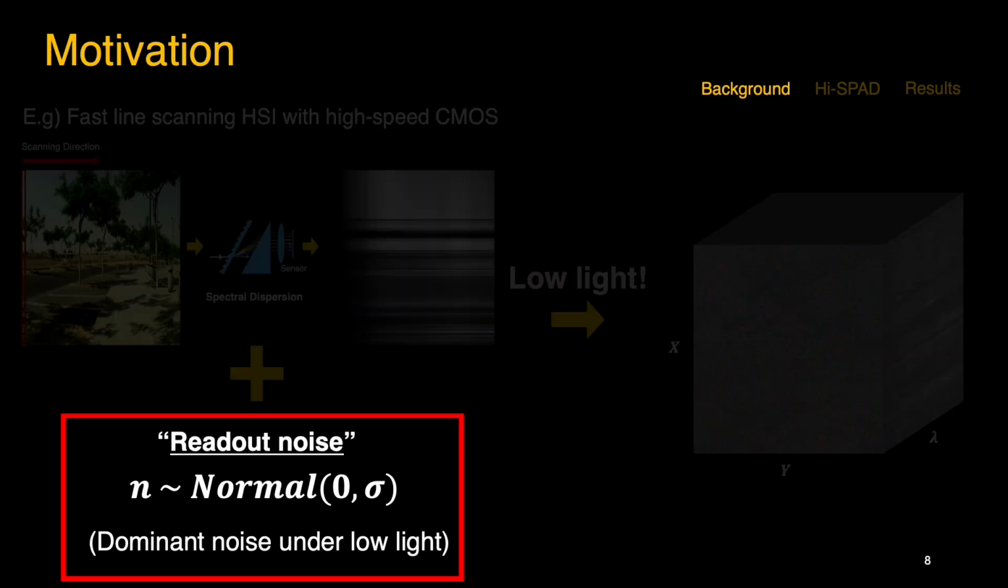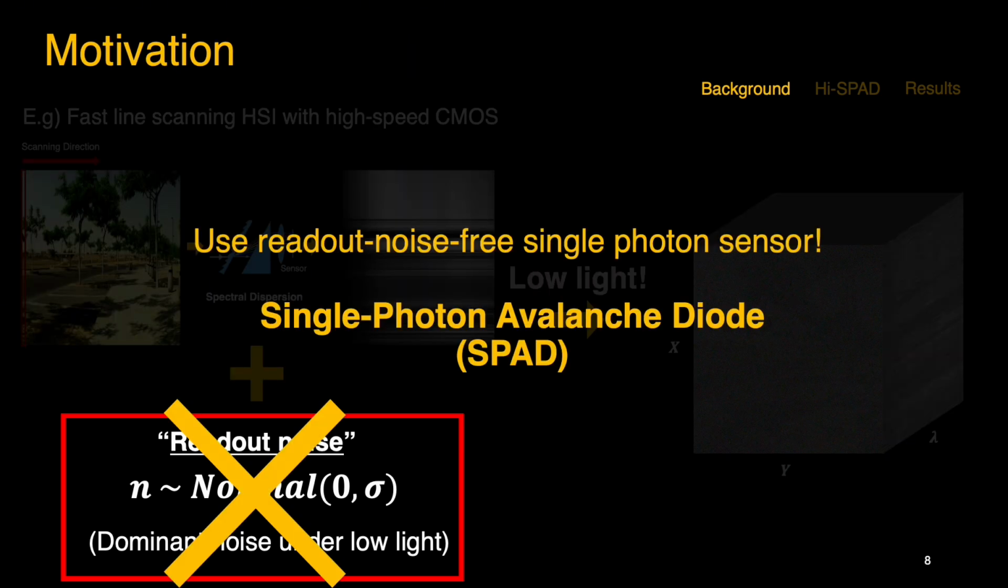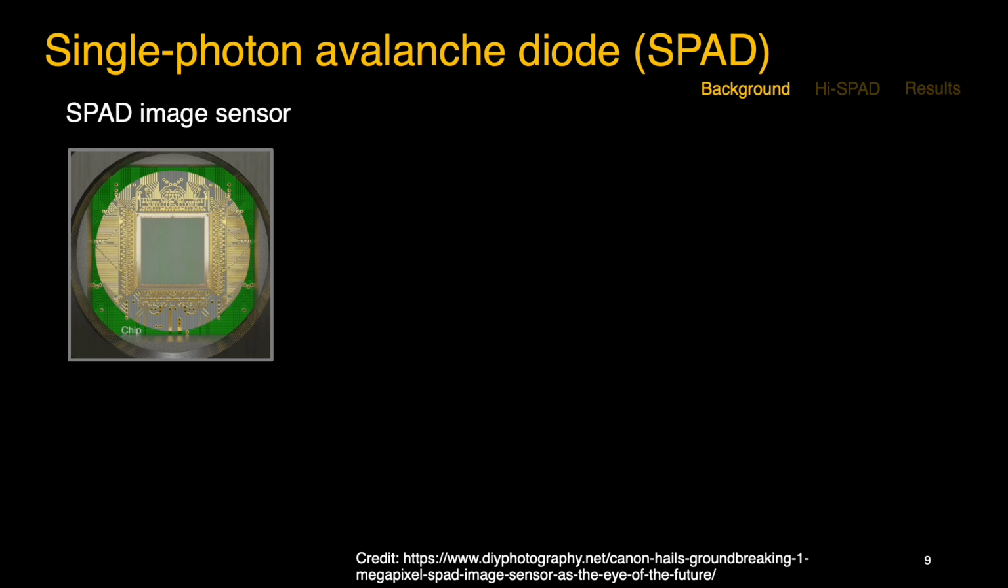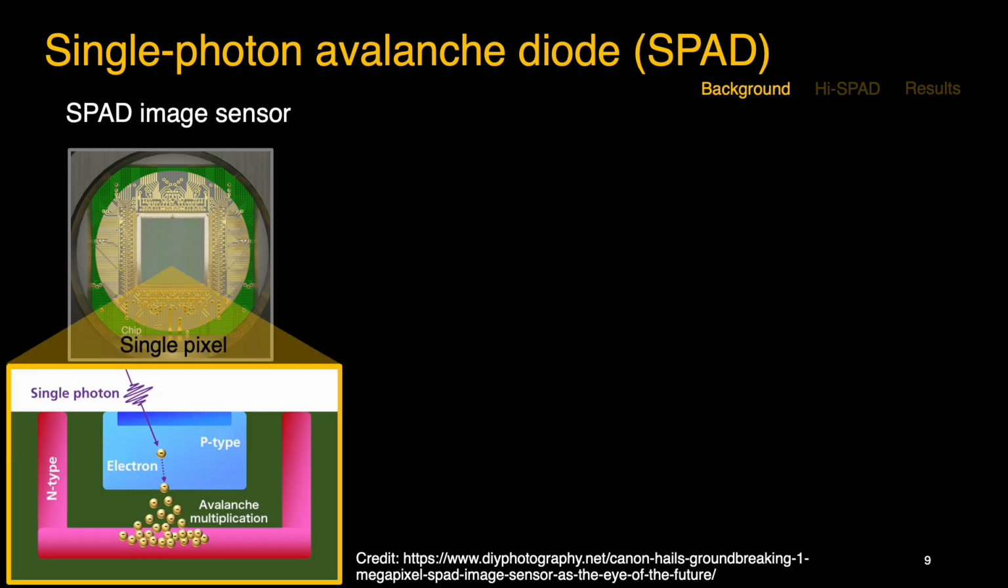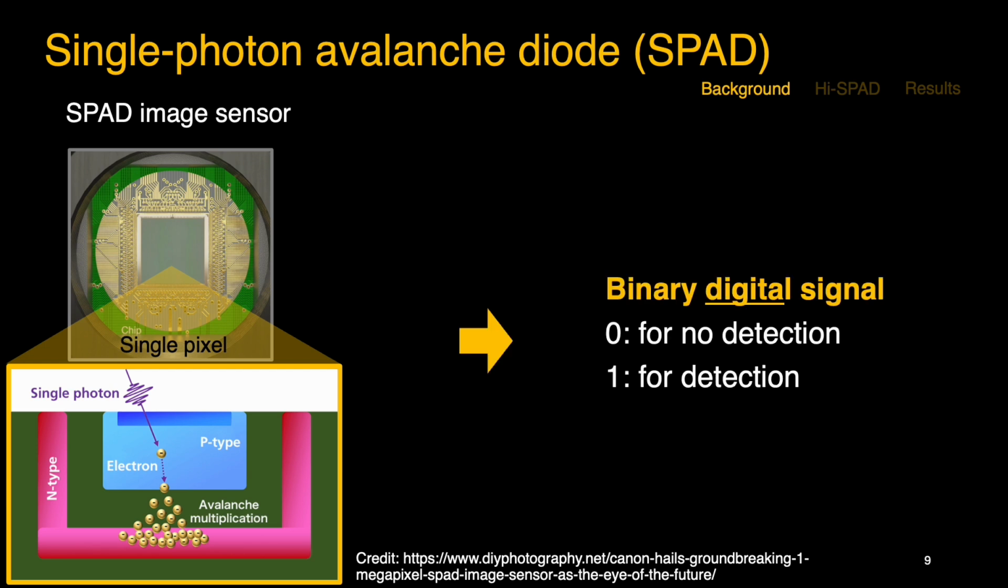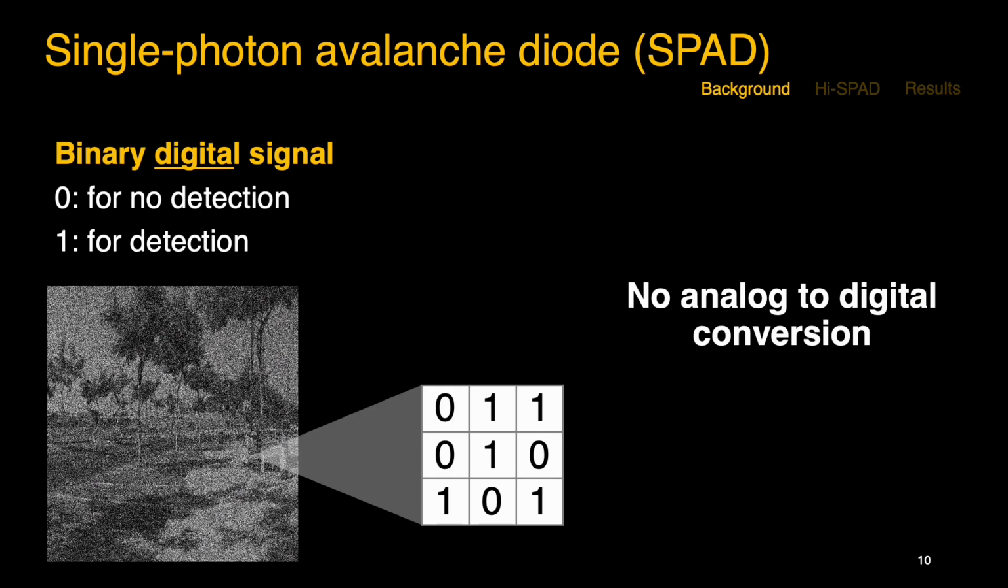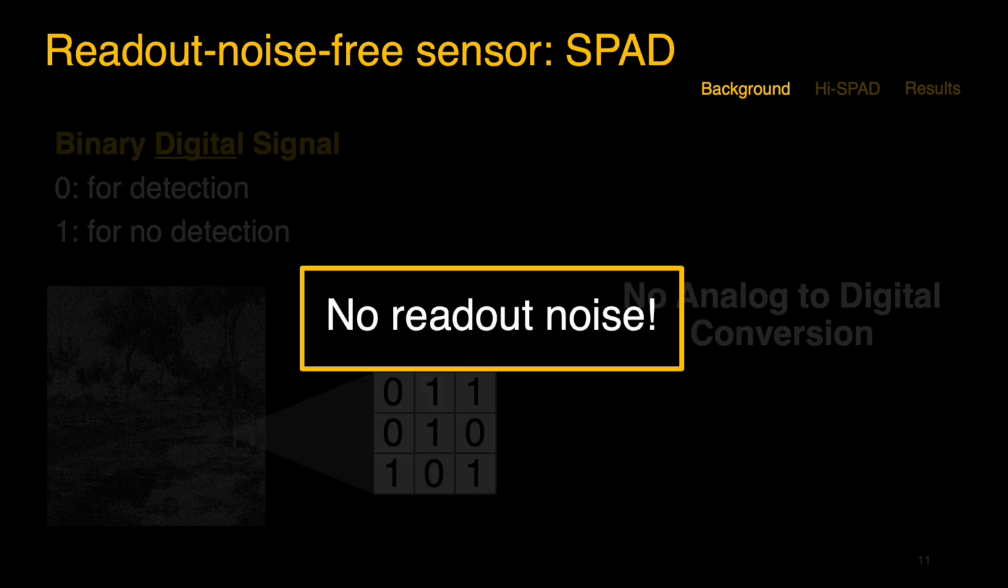To overcome this readout noise, we leverage SPAD sensors, single-photon detectors that are inherently readout noise-free. SPAD sensor is an emerging technique fundamentally different from CMOS. Single-photon arrival on the sensor triggers an avalanche process, resulting in a binary digital signal for photon detection. Therefore, there is no analog to digital conversion and no readout noise.